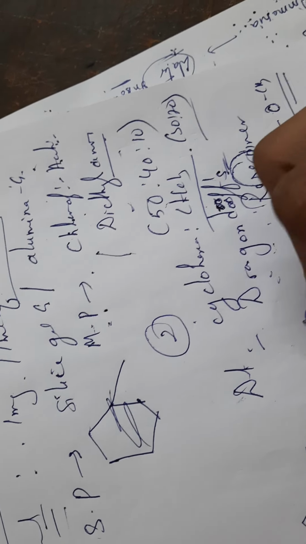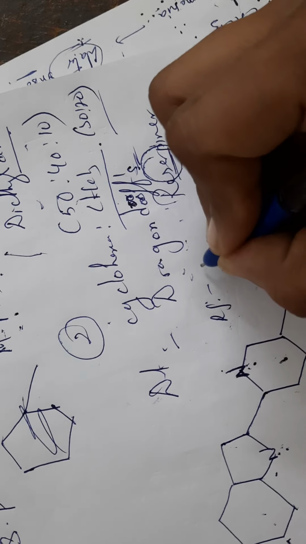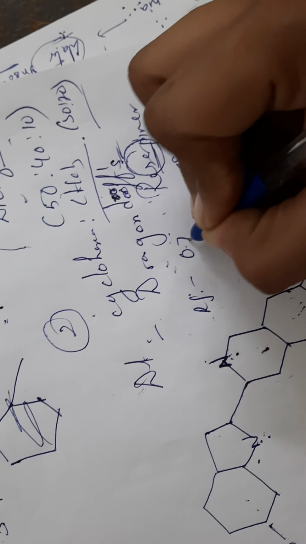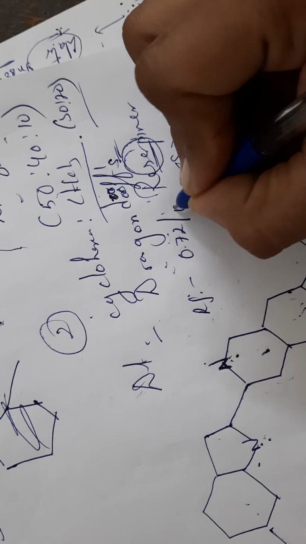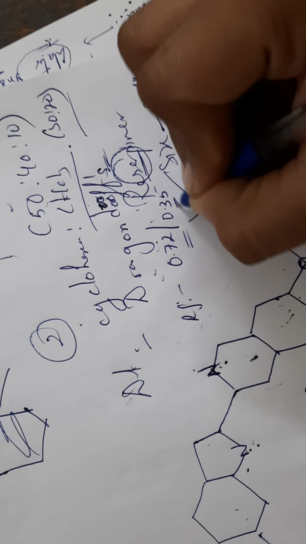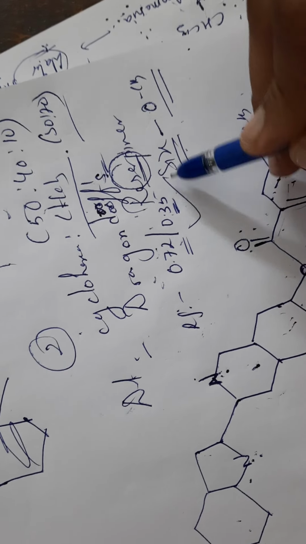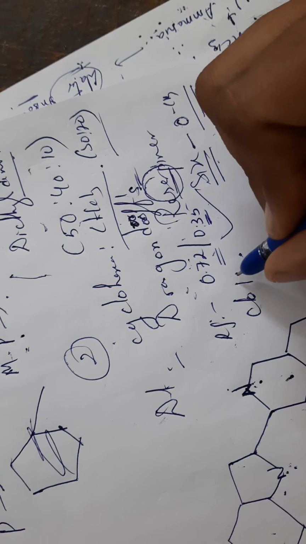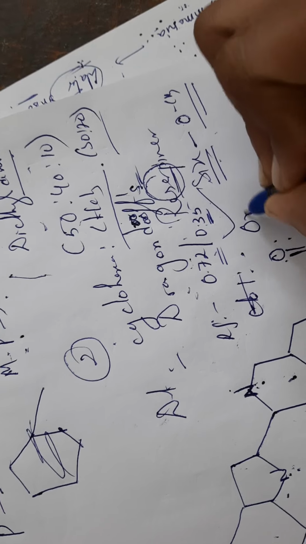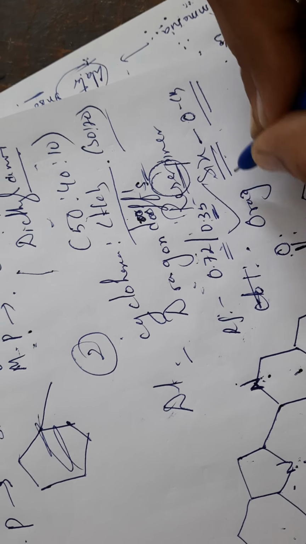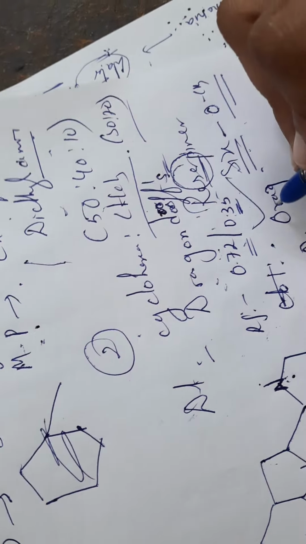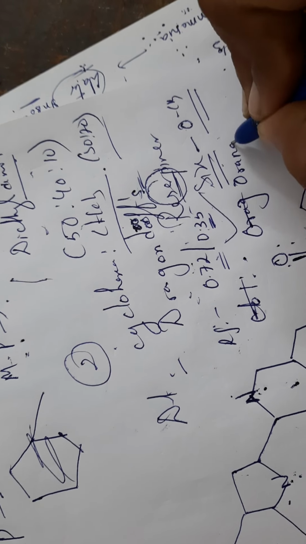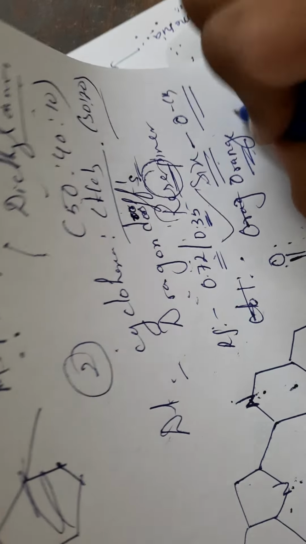Next, the Rf value should be 0.72 or 0.35, and you will get color spots. Orange color spots are seen.